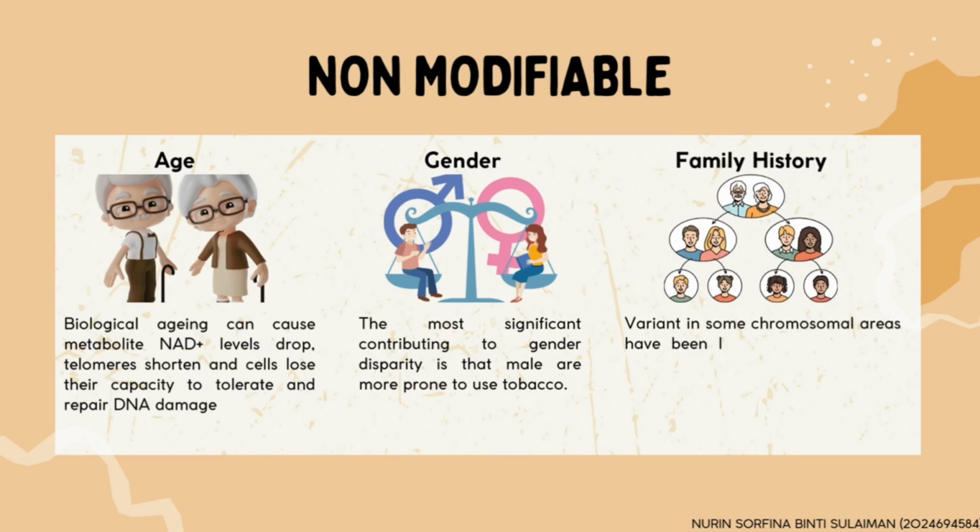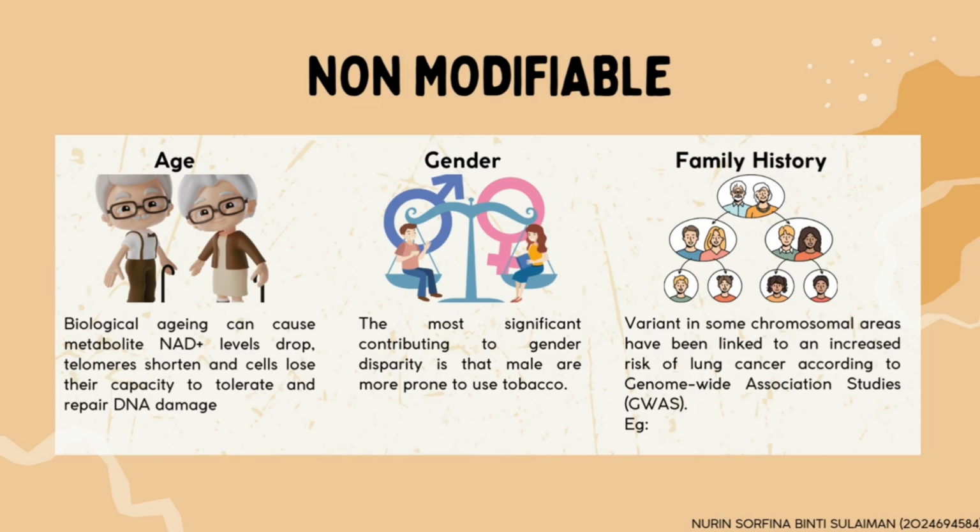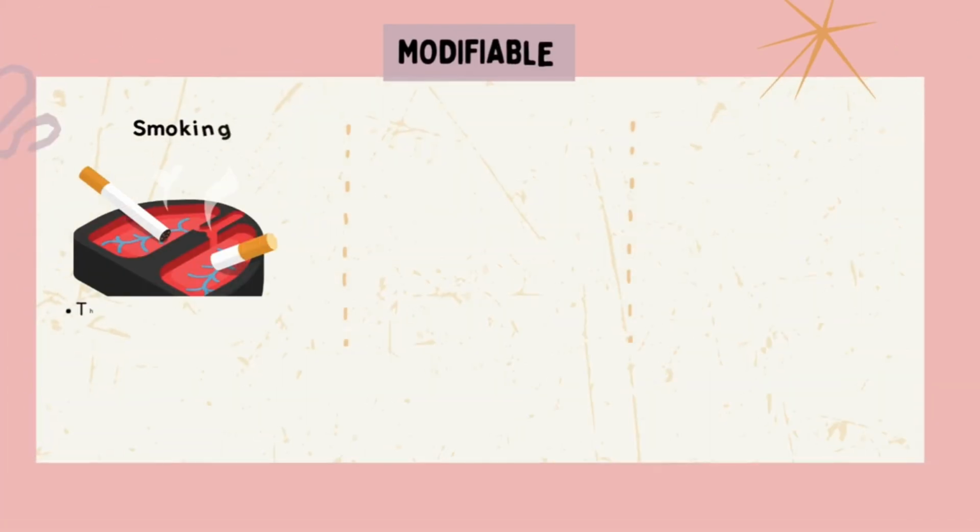Variants in some chromosomal areas have been linked to an increased risk of lung cancer according to genome-wide association studies. For example, 15q25.1 is linked to lung cancer susceptibility. There are a few examples of modifiable risk factors.